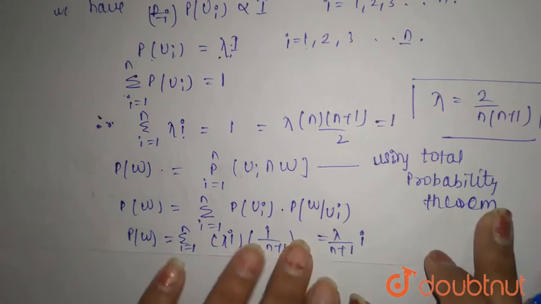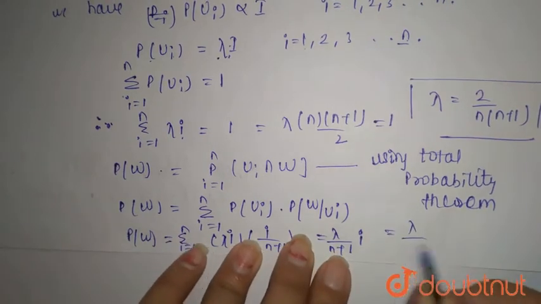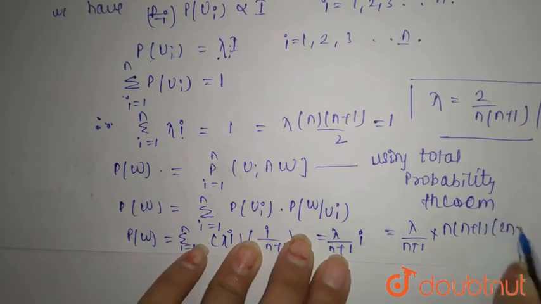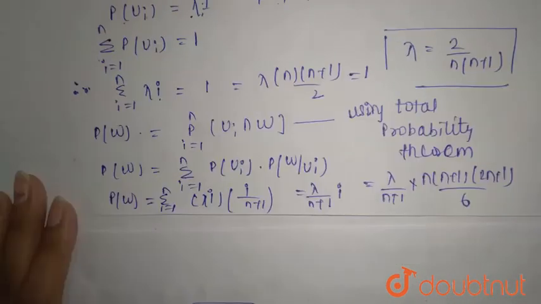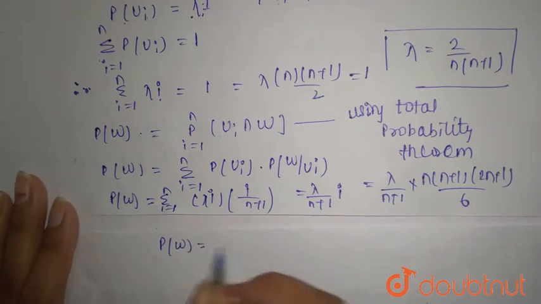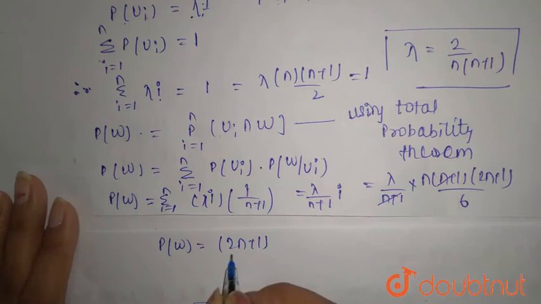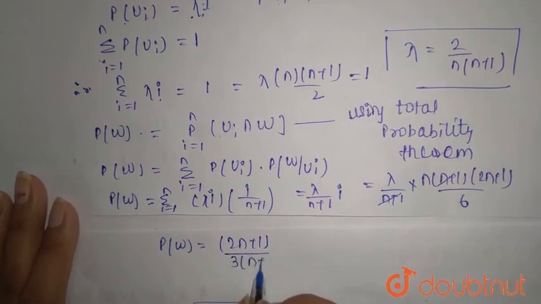You can put the value here: lambda times n plus 1 into n plus 1 into 2n plus 1 by 6. So P of W equals 2n plus 1 divided by 3 into n plus 1, because n plus 1 is cancelled.